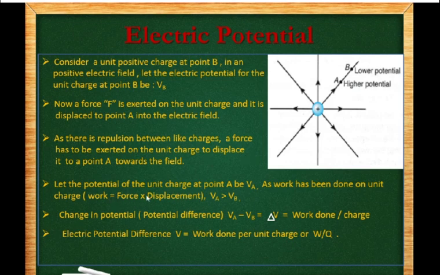Now let the potential of the unit charge at point A be VA, as work has to be done on the unit charge to displace it from point B to point A. Therefore, the potential VA is greater than VB. So the change in potential will be given by VA minus VB, that is delta V. That is, potential difference equals the work done upon the charge. So what is electrical potential difference? The formula is V equals work done per unit charge, that is W upon Q.